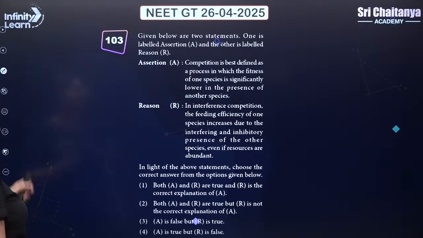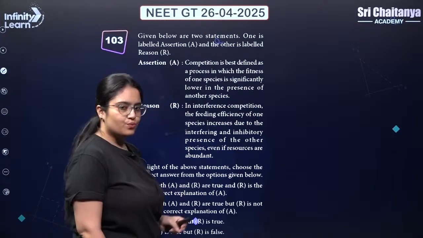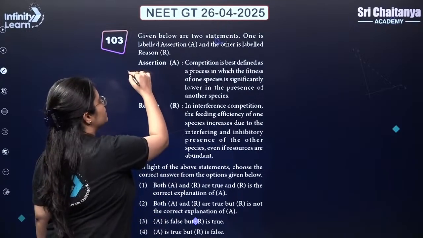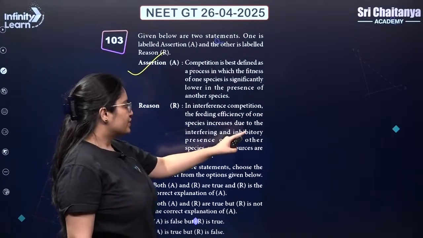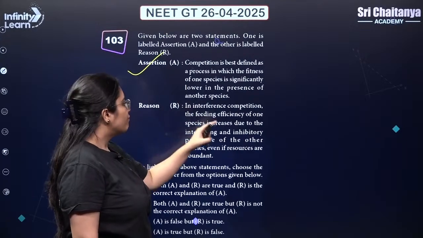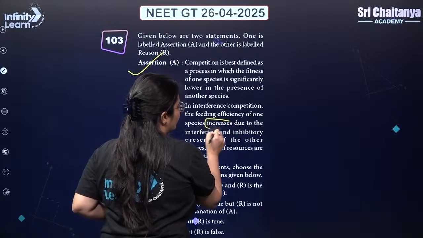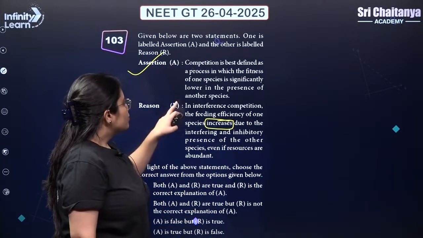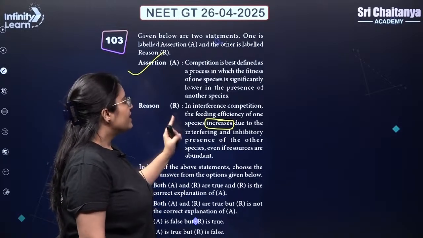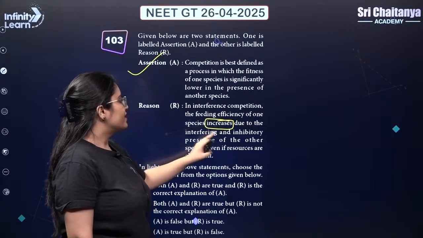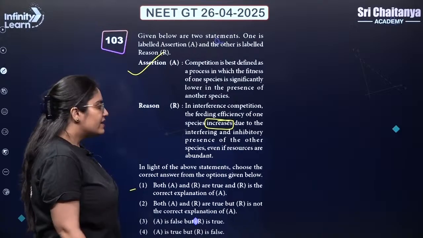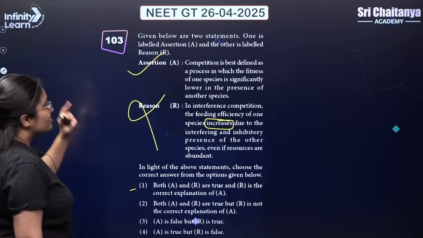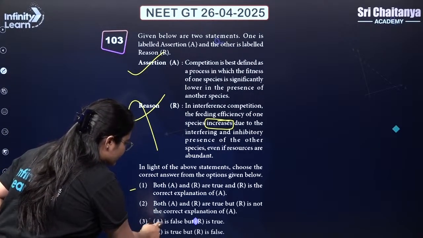Next, competition is best described as a process in which fitness of one species is significantly lower in presence of the another species. This is right. In interference competition, the feeding efficiency of one species increases. This is wrong. Okay, it's not increasing, it is decreasing, or you can say maybe reduced. The reason is wrong because of this word increases here. So, assertion is correct but reason is false.